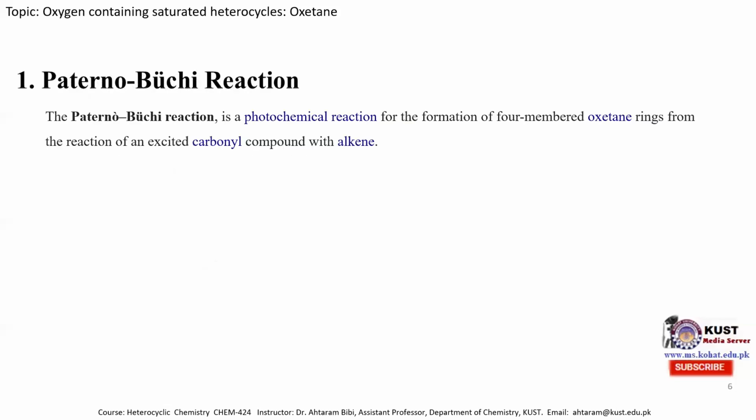Now, what is the Paterno-Buchi reaction? The Paterno-Buchi reaction is a photochemical 2+2 cycloaddition for the formation of the 4-membered oxetane ring from the reaction of an excited carbonyl compound with an alkene. So in this reaction, generally a carbonyl compound, aldehyde or ketone, is treated with an alkene, and 2+2 cycloaddition occurs to obtain the oxetane molecule.